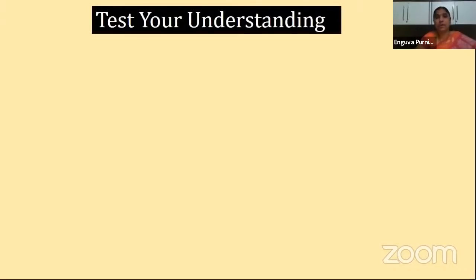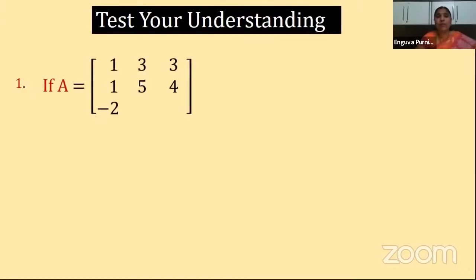Now let me give you some questions to check how much you have understood. First question: if A is equal to the matrix 1, 3, 3, 1, 5, 4, minus 2, 0, 6, then find 5A. What is it, children? It is nothing but the scalar multiple of the matrix A. So what is the K value here? The scalar quantity is 5. So how can you find this 5A? Just now I explained: every element of this matrix should be multiplied by 5. That will give you the 5A matrix.